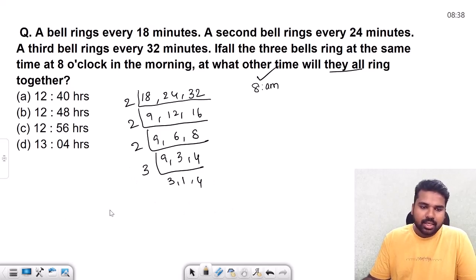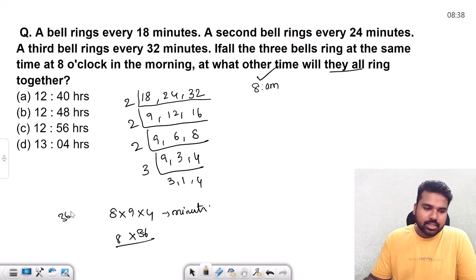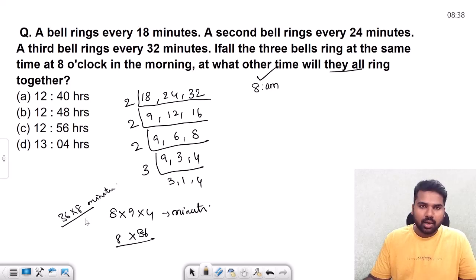What is it? 8 into 9 into 4. So these many minutes. Simple. So what is the resultant of 8? 36. 8 into 36. So 36 into 8 minutes. But we need to find the actual number, then convert it into hours as well.